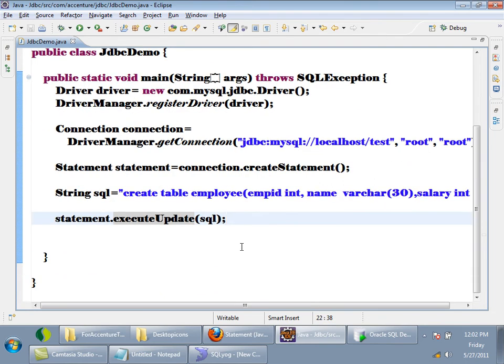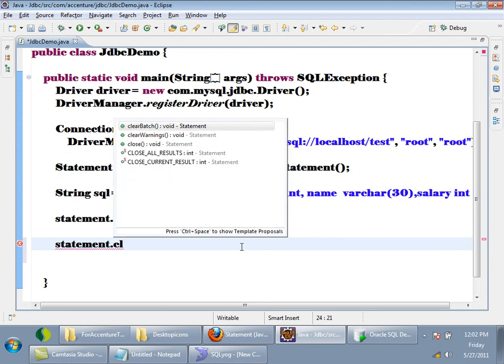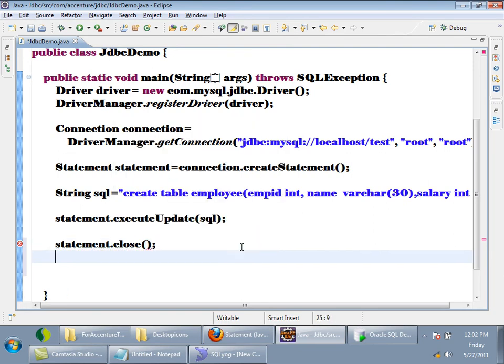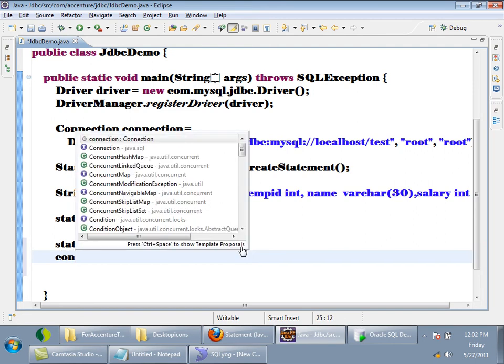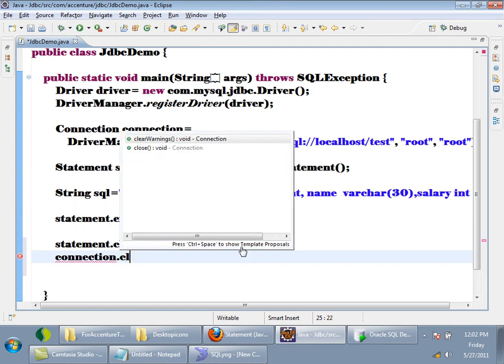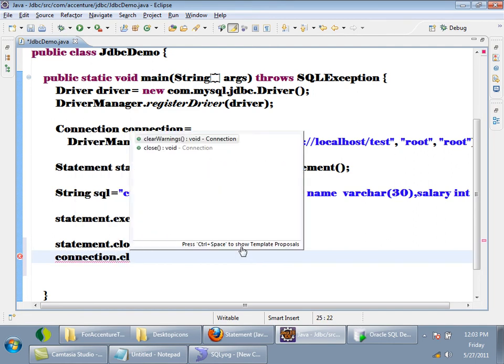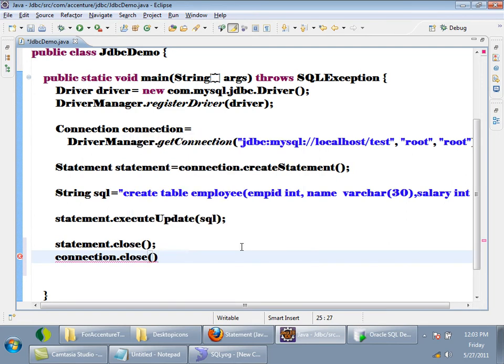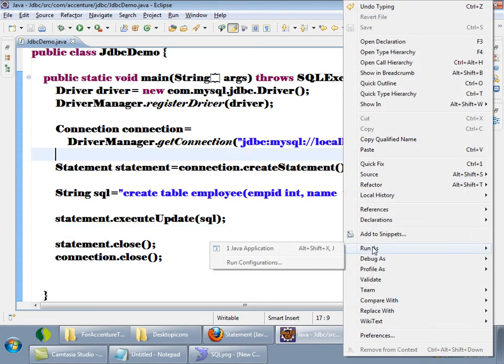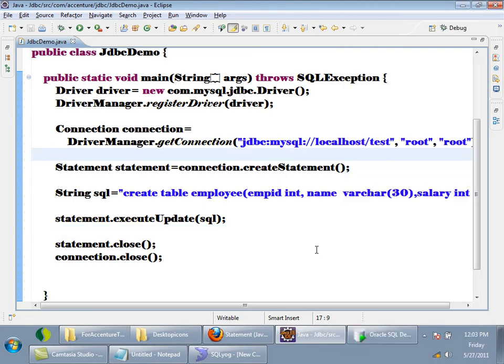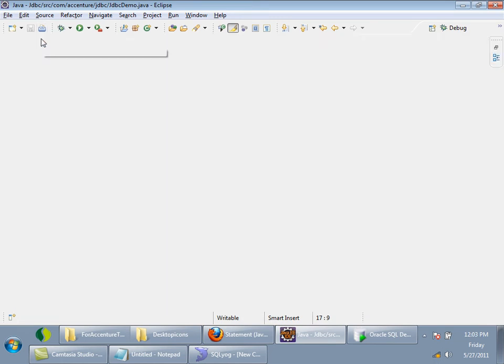And finally what I do is statement.close and connection.close, to close the connection. Now just run this program and check whether a table is created or not. Yeah, terminated.